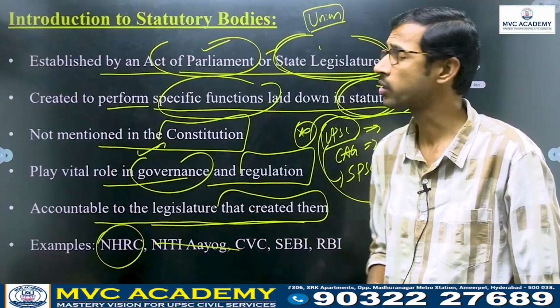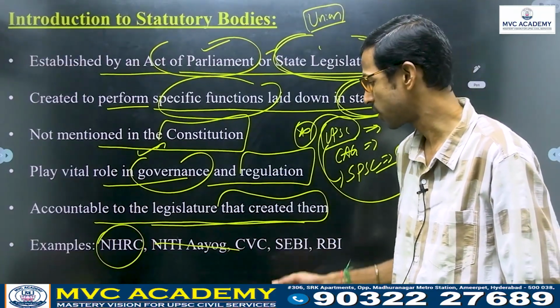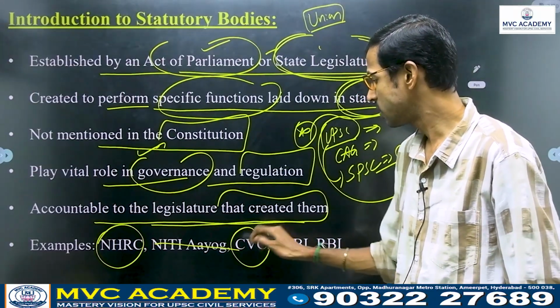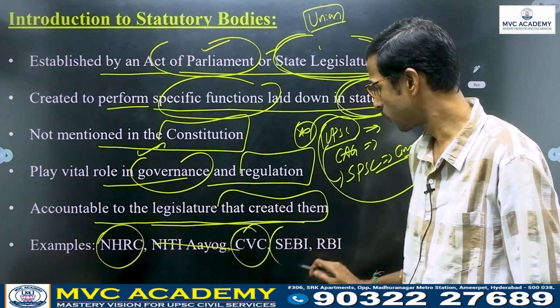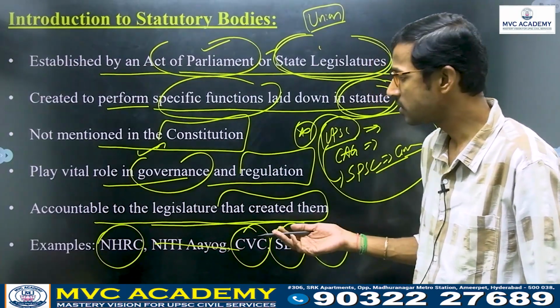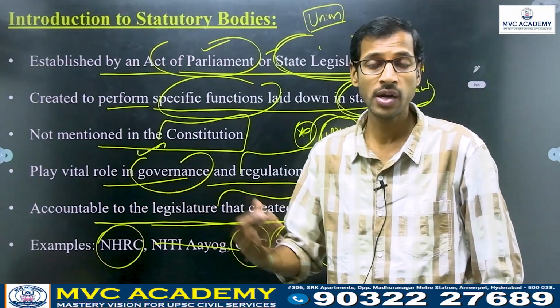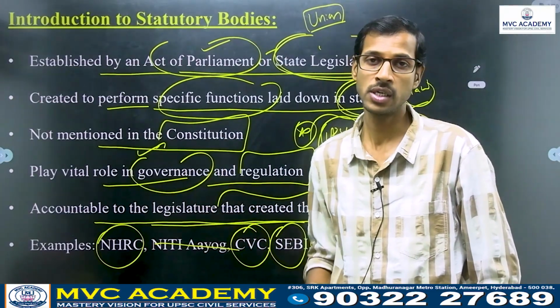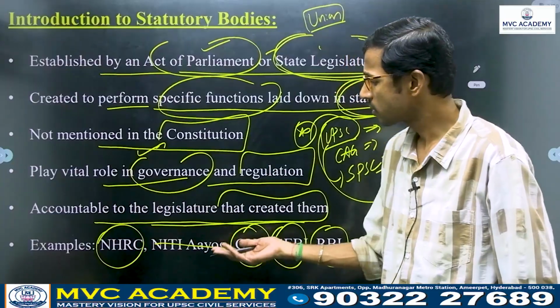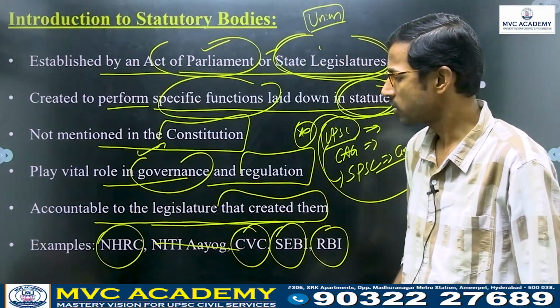NHRC is the first important thing we have to understand. It is a statutory body, and so are the CVC, Central Vigilance Commission, SEBI, and RBI, which are created by acts. From those, they derive powers and functions from these legislatures only, right? So we have to understand a few statutory bodies here.